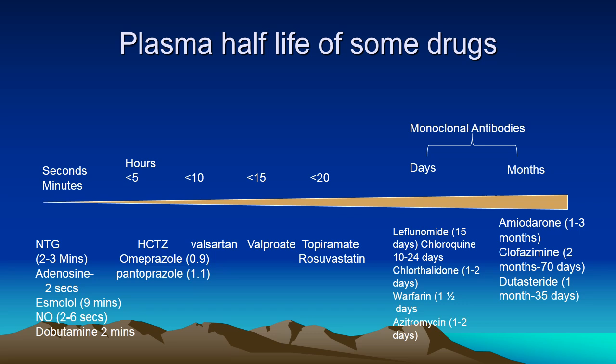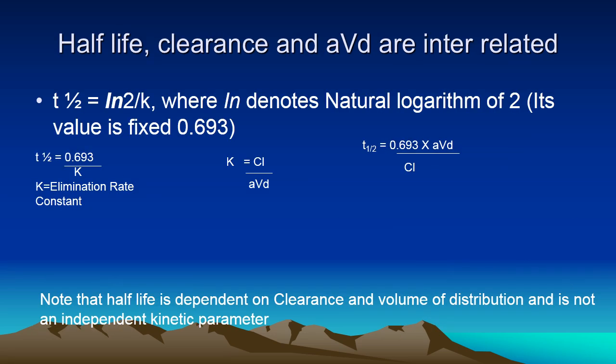But even among the same group of drugs, for example thiazides, chlorthalidone has a longer half-life than hydrochlorothiazide. There are few drugs whose half-life goes in days and months. Monoclonal antibodies, amiodarone, clofazimine, dutasteride. Their half-life is over several months.